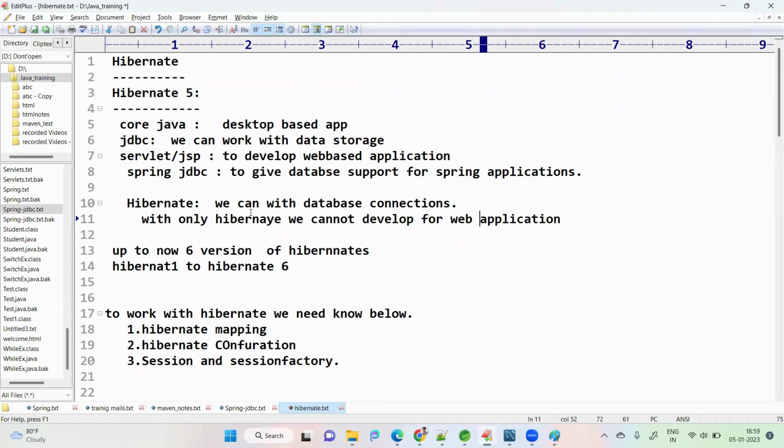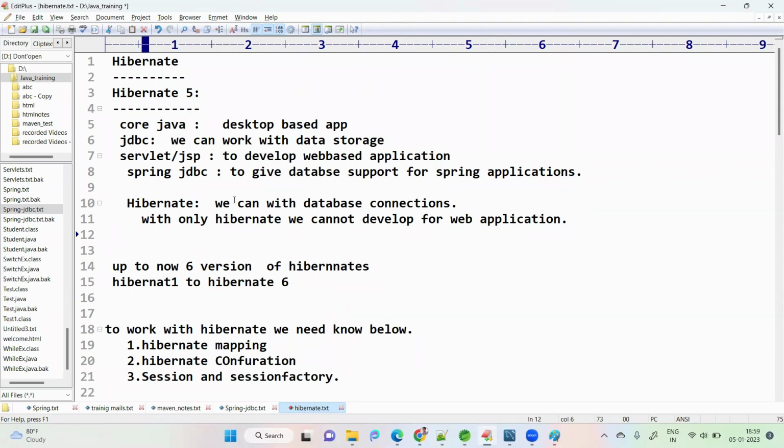Hibernate is mainly for working with database connections and operations. I think it's clear now. Tomorrow don't ask whether Hibernate can be used to develop web applications. We cannot use it for that.